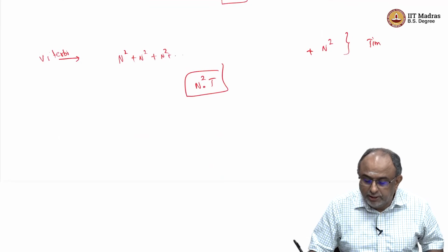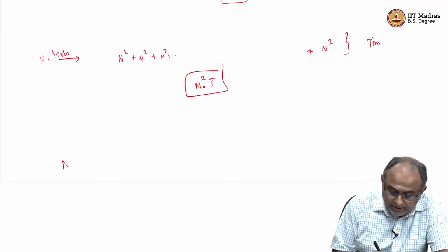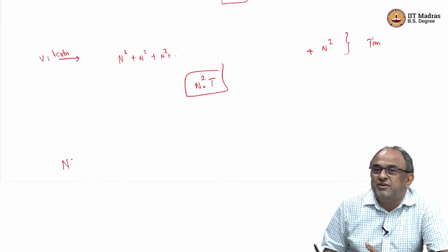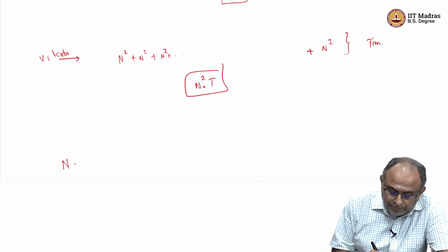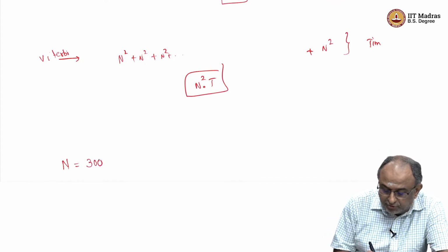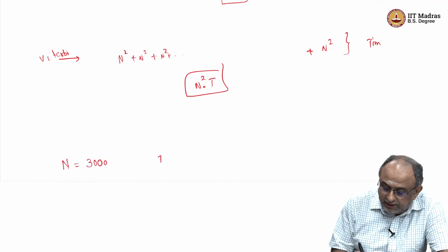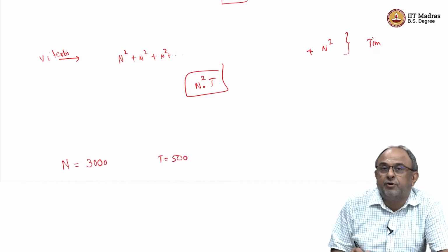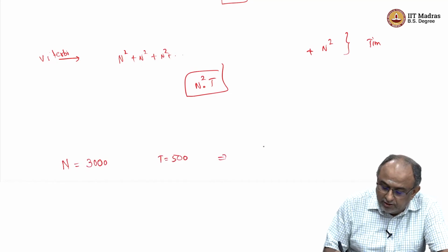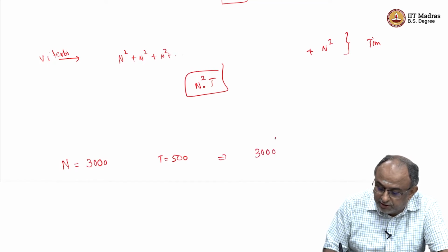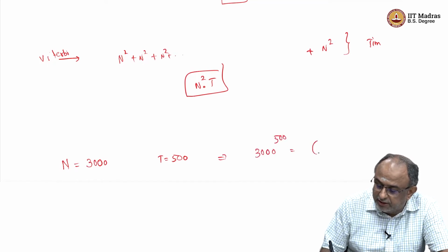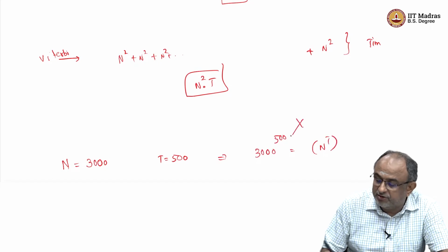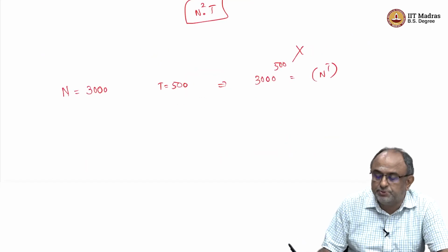Okay. So for example, it is very typical in speech that you will be operating with n of the order of 3000 here. Okay. And t can be easily of the order of 500. So this means 3000 raised to the power of 500, right, n raised to the power of t, and this is humanly not even possible most of the times.